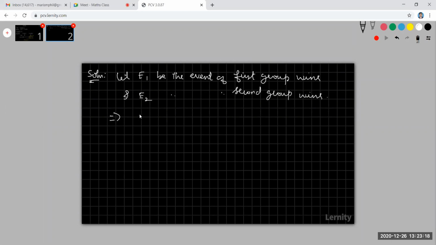Probability of E1 is given as 0.6 and probability of E2 is 0.4.